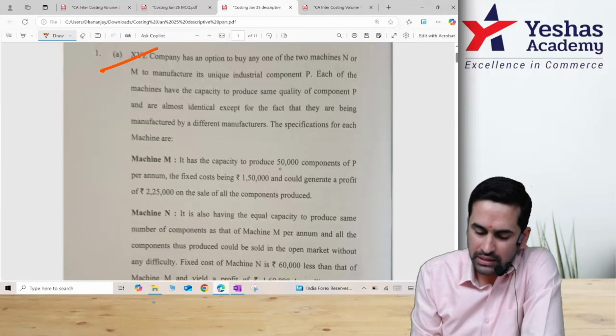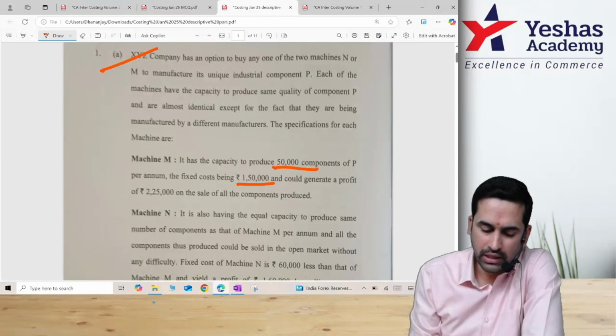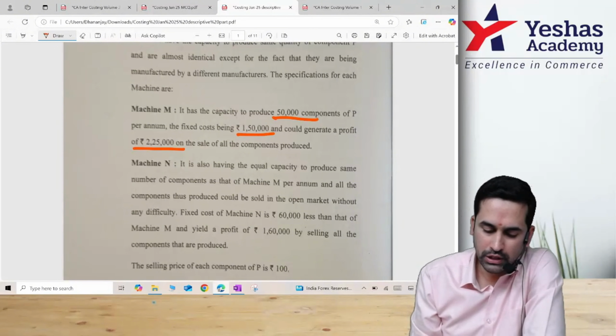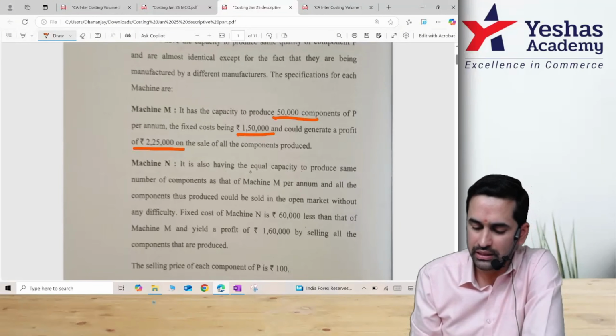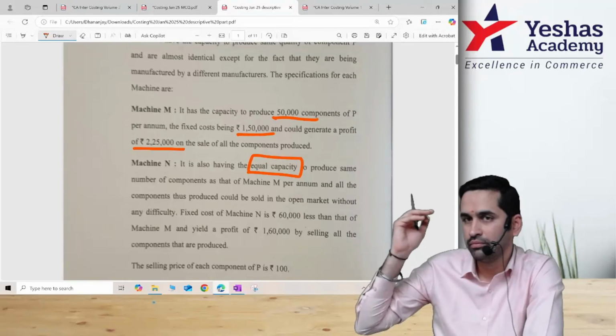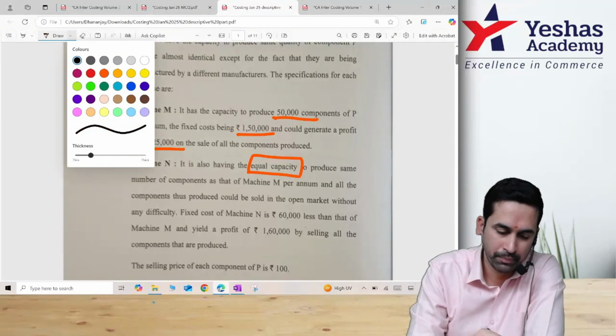Machine M, capacity 50,000 units, fixed cost is 1.5 lakh, could generate a profit of 2,25,000 on the sale. Once you produce, when you sell, you can make this profit. Machine N also has equal capacity, that means number of units will be same, to produce the same number of components as that of M. All the components thus produced could be sold in the open market without any difficulty. That means you don't have a limit, no key factor problem. Anything you produce, you can sell.